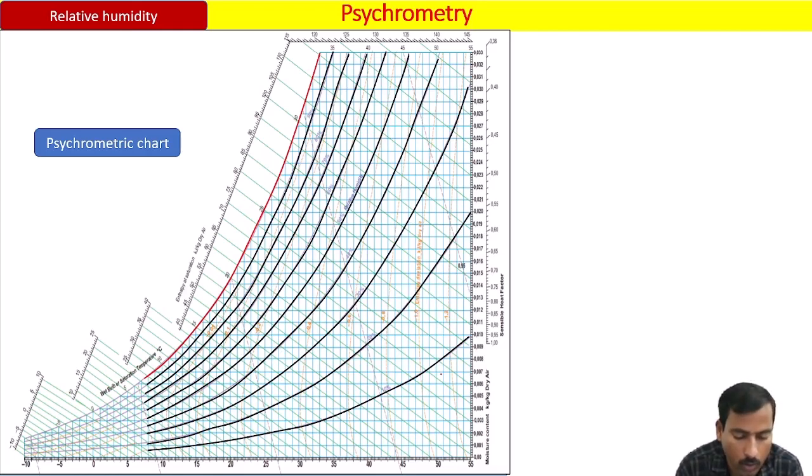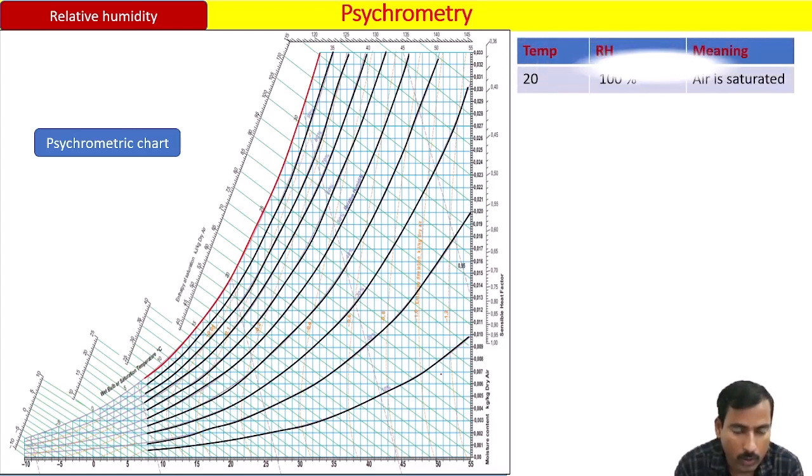Okay, so now try to understand. For example, today's condition: the temperature of that particular region is 20 degrees Celsius and relative humidity is 100%. It means what? At 20 degrees Celsius, air has got its own capacity to hold the water vapor.